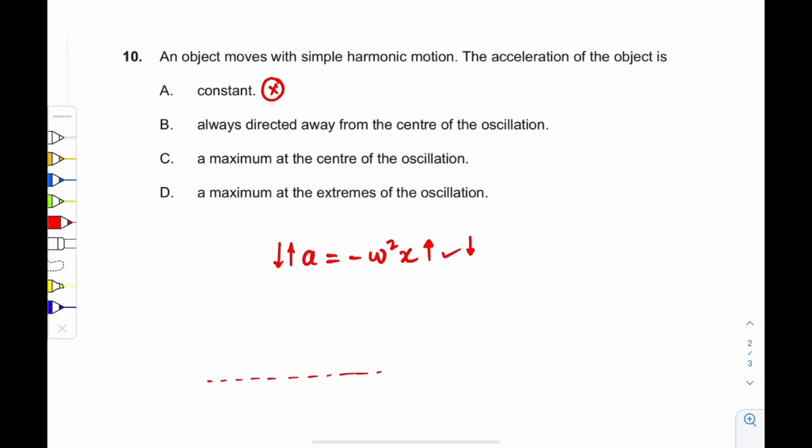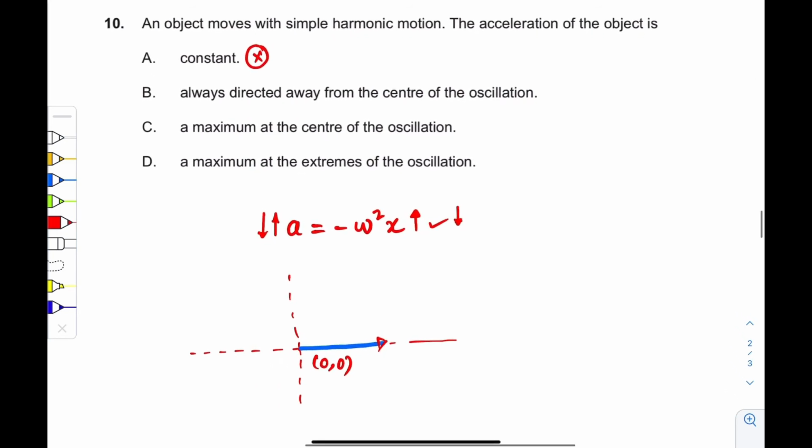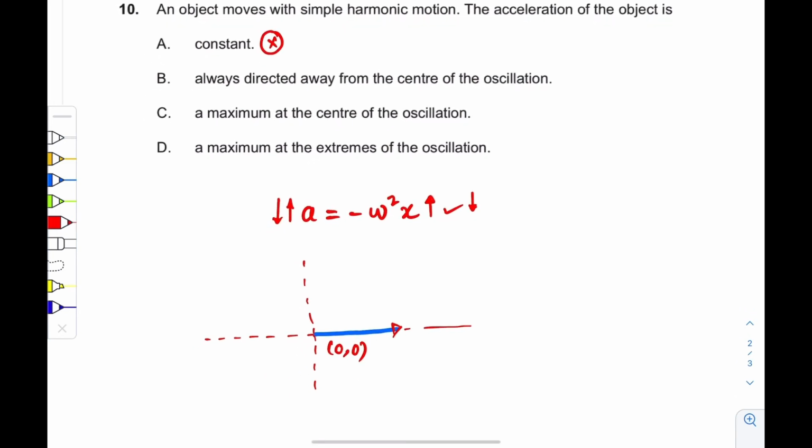Suppose the center of oscillation is this point, 0. Now I am going in this direction, and in this direction x is positive, right? So when x is positive, acceleration is minus omega square into x.